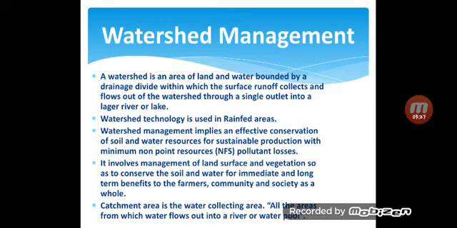So we have to reduce soil erosion and conserve the soil here. It involves management of land surface and vegetation so as to conserve the soil and water for immediate and long term benefits to the farmers, community and society as a whole.